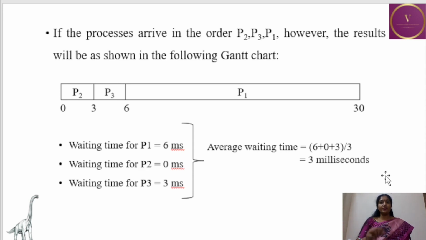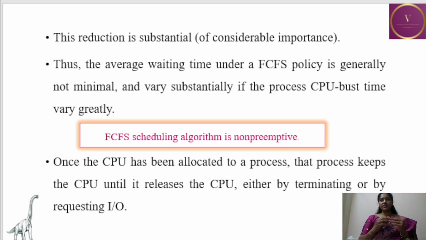Here the waiting time of process P1 is 6 milliseconds, the waiting time of process P2 is 0 milliseconds, and the waiting time of process P3 is 3 milliseconds. So the average waiting time under this order is 3 milliseconds. In the previous case, the average waiting time was 17 milliseconds, and now it is 3 milliseconds. This reduction is substantial, so we have to give it considerable importance.